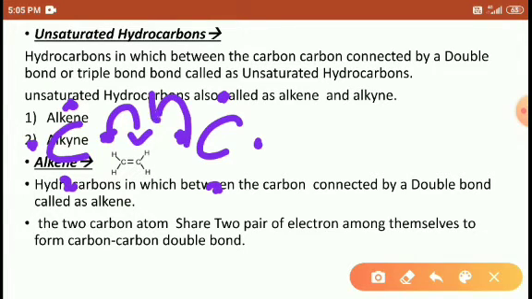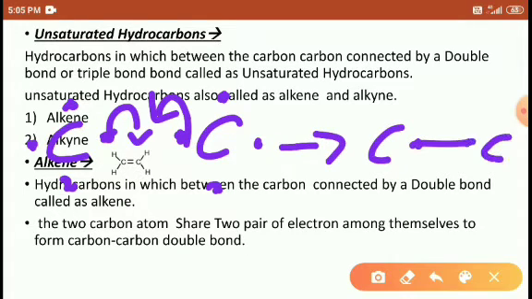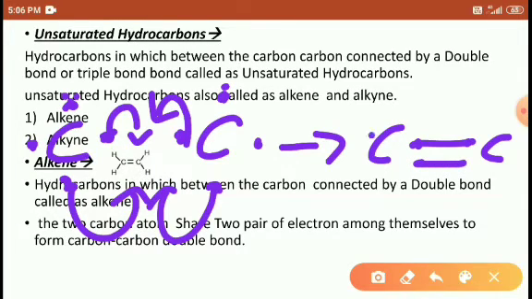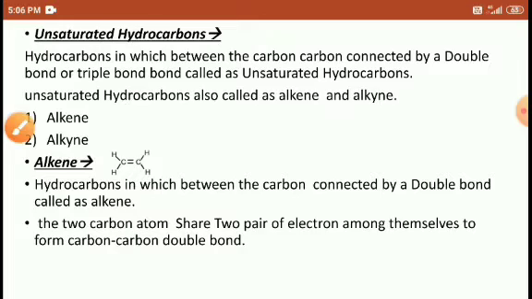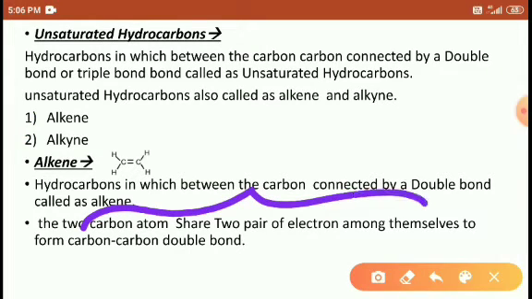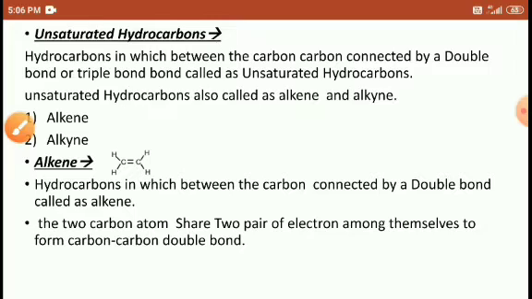This mutually shared here forms a carbon single bond. Again, this one, or might be this one also shares, no problem. Then it forms a double bond like this. So two carbons are sharing how many pairs? Two pairs. This is one pair, this is the second pair. If the carbons share two pairs of electrons, that is what we call a double bond.